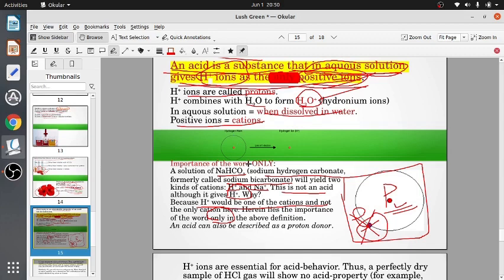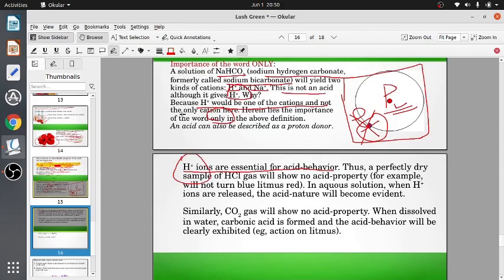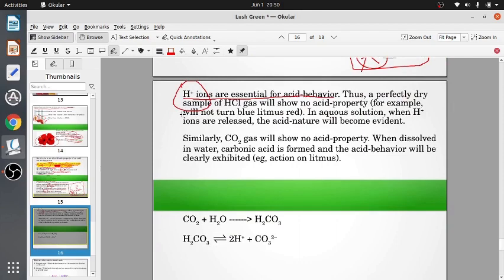So we have to use the word only: hydrogen ion as the only cation, or hydrogen ion as the only positive ion. If it gives hydrogen ion and sodium ion, two cations, it's not an acid. Hydrogen ions are essential for acid behavior. This hydrogen ion is responsible for all the acid behavior.